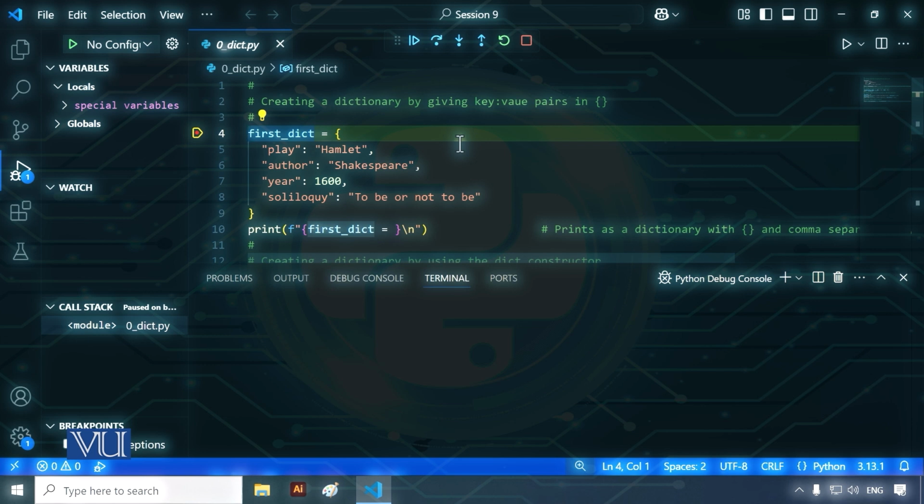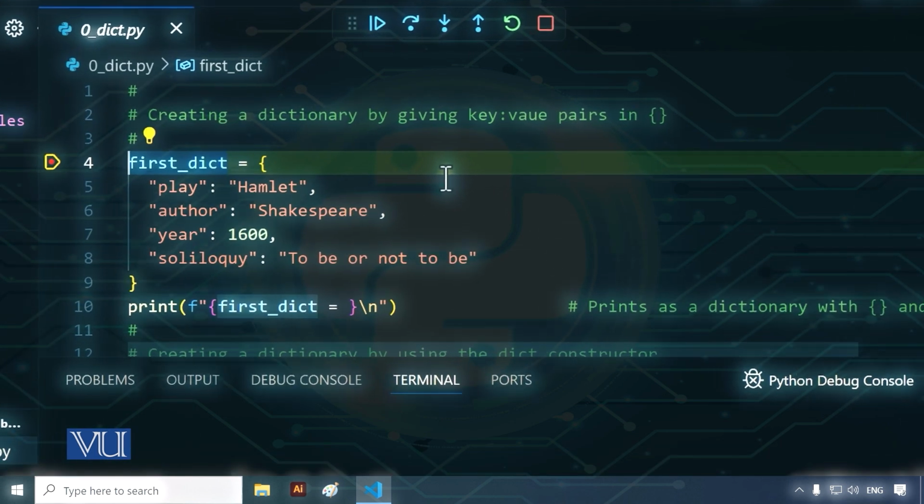So what we are seeing over here is our first dictionary called first_dict. That's the variable name, or that will be the name of the dictionary. And within that, the first pair is play, the key, and the value. So play, Hamlet. I'm taking Shakespeare's plays and continuing with that, comma. The next pair in the dictionary is author, which is the key, and Shakespeare, which is the value for the key author. The next one is year, which is the key, and then the value, which is 1600, which is approximately when the play was written.